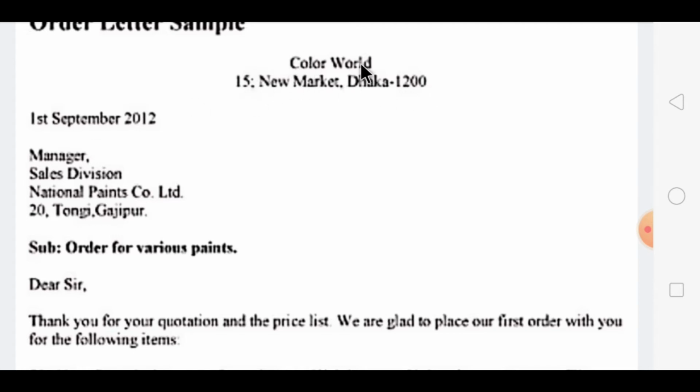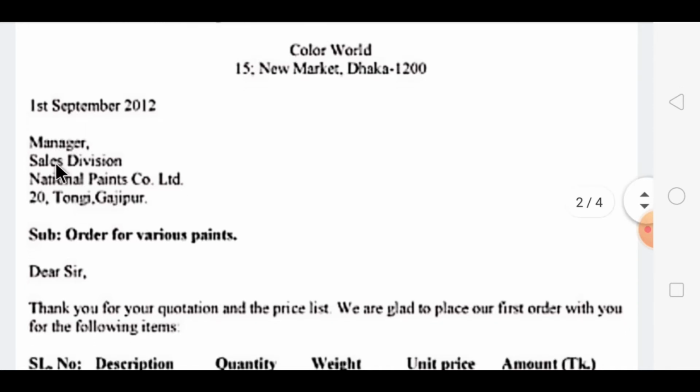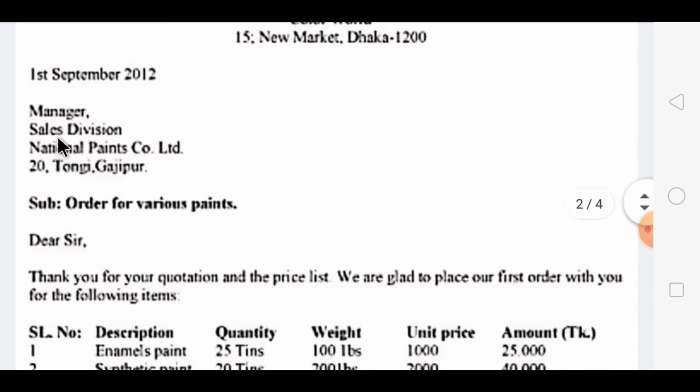This is the sender's address. As I told you in the format, first the sender's address will come here, then will come the date. Here it is mentioned as 1st September 2012, as it is a sample letter. You have to write the date when you are writing the letter. After writing the date comes the receiver's address, to whom you are writing the letter: Manager, Sales Division, National Paints Company Limited, 20 Tongi, Gazipur.